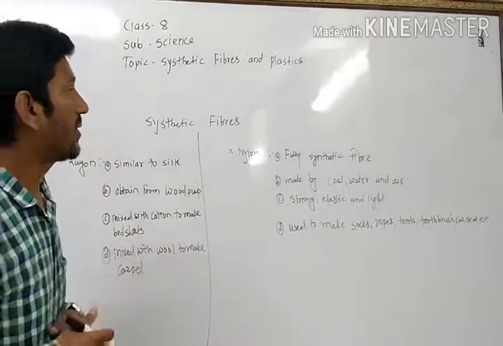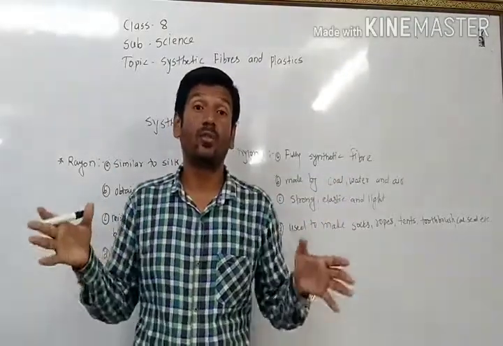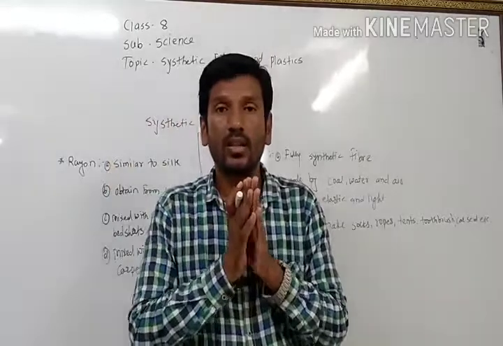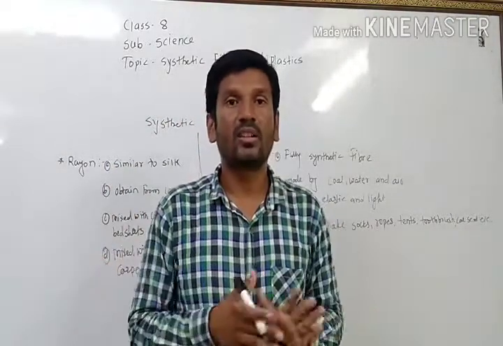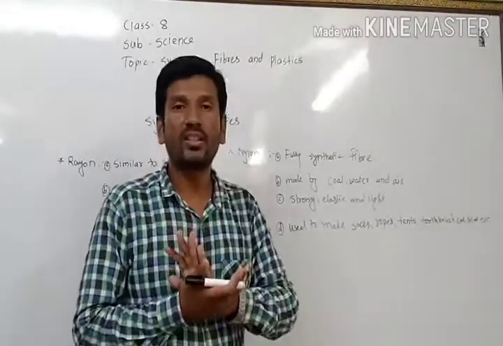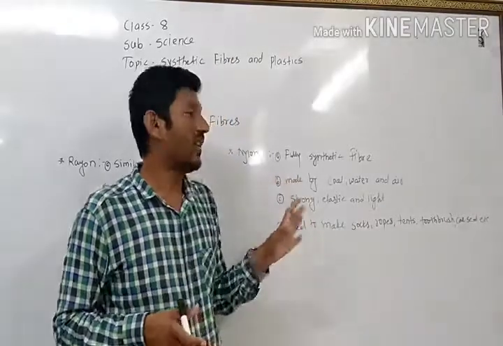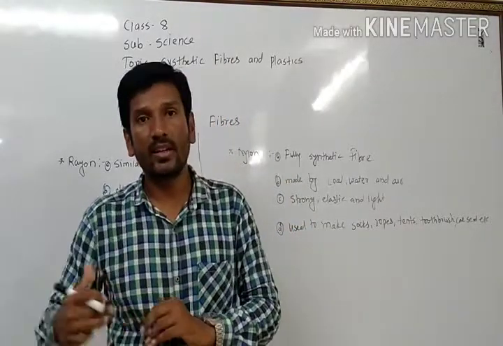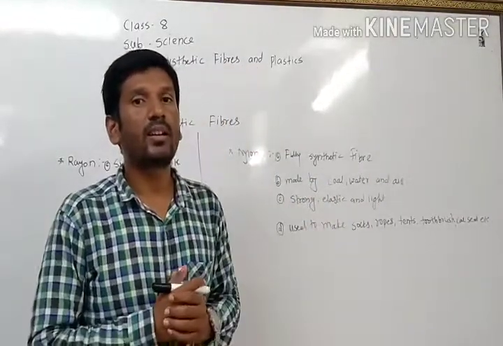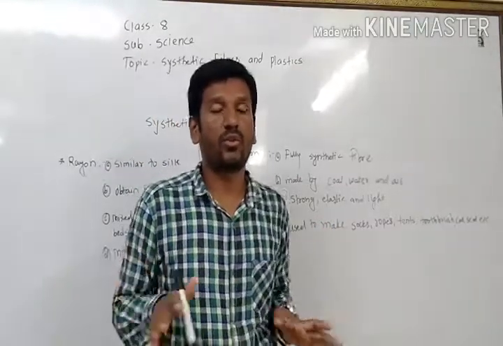Next, we are going to see about the nylon fibers. The specialty of nylon is that it is a fully synthetic fiber. Not a single natural material is used in the making of nylon. Here, with rayon, we are using wood pulp, which means we are using plant. But whenever we are making nylon, not a single natural substance is used for that.